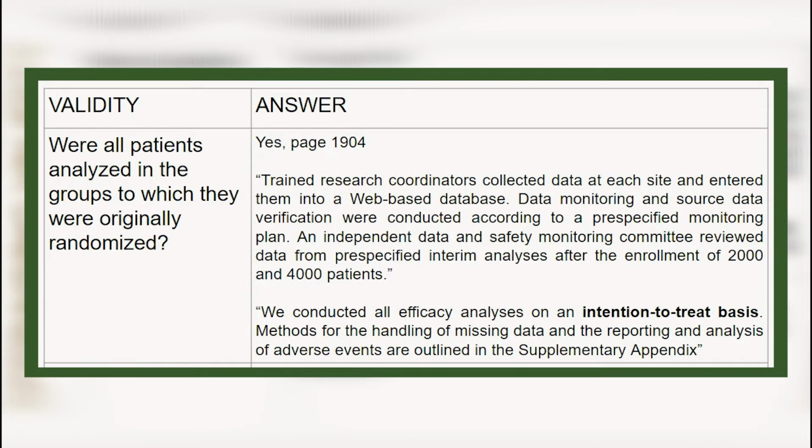An independent data and safety monitoring committee reviewed data from pre-specified interim analysis after the enrollment of 2,000 and 4,000 patients. We conducted all efficacy analysis on an intention-to-treat basis, methods for handling of missing data, and the reporting and analysis of adverse effects are outlined in the supplementary appendix.